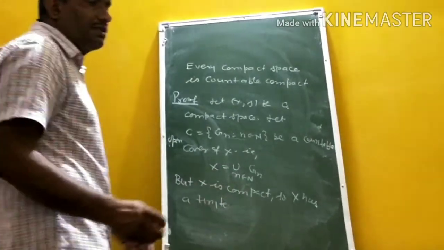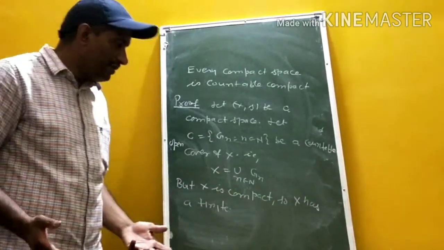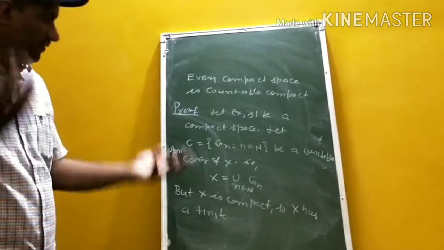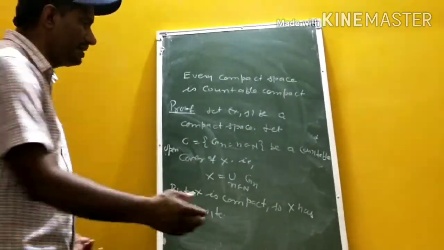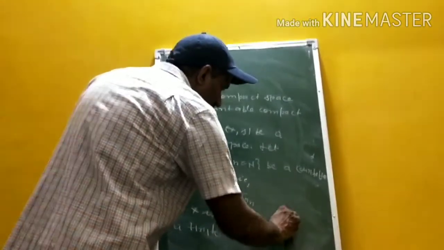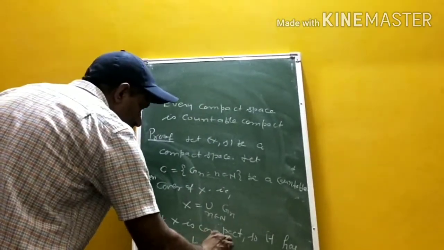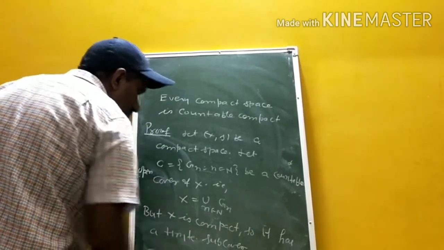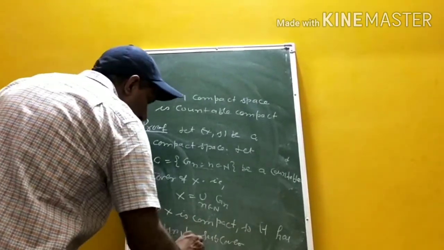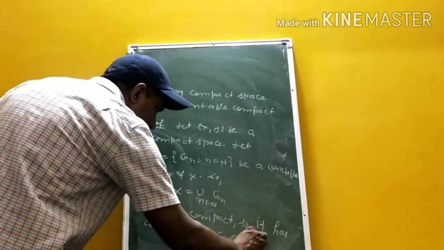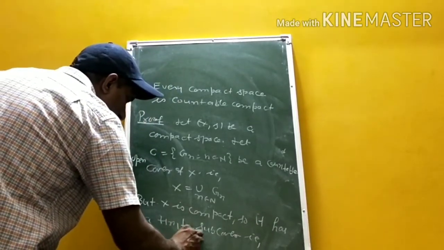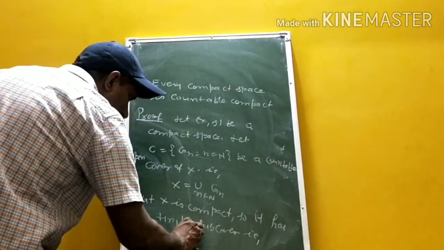A topological space is said to be compact if every open cover has a finite subcover. X is compact, so it has a finite subcover. That is, you can write X is equal to the union of G_i for i from 1 to n.